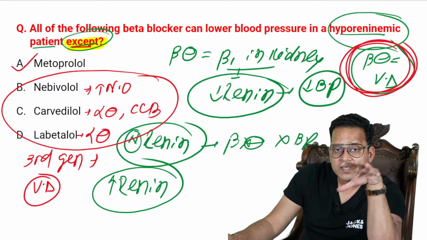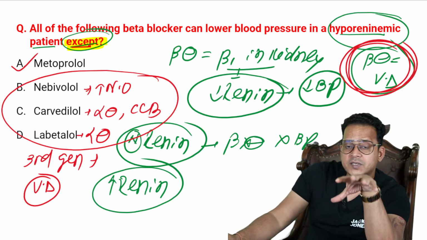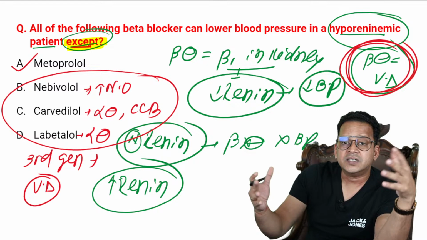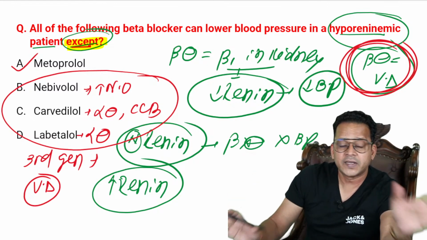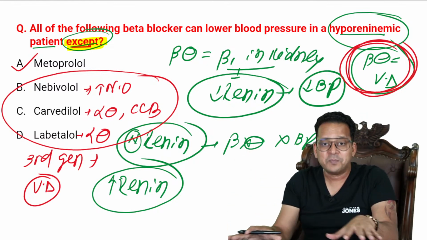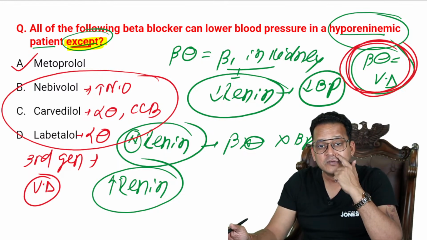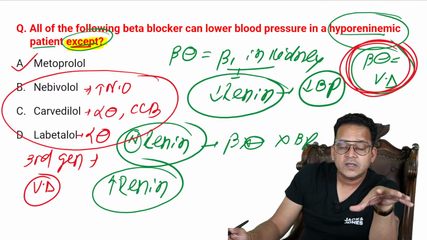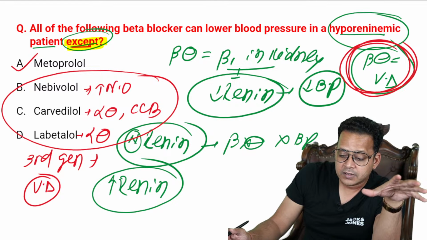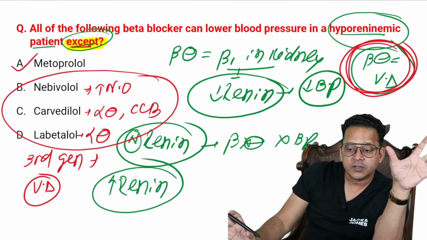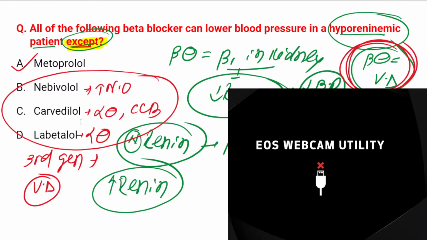The MCQ is asking indirectly which is not a third generation beta blocker. If I can simplify this down to that much, I can say which of the following is not a third generation beta blocker. You got my point, right? So what is the answer here? A is metoprolol. It's a second generation beta blocker. The first and second generation beta blockers do not have vasodilatory activity.